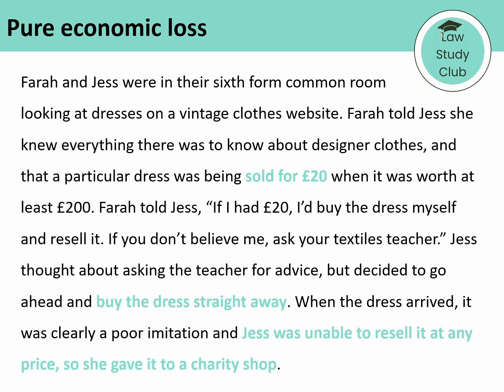We need to start by identifying the loss. We can see that Jess has spent £20 on the dress and that this money is lost entirely because she gives the dress away. Applying the rules from Spartan Steel, the loss is purely economic because it isn't accompanied by any personal injury or damage to Jess's property. So we know that the general rule on pure economic loss wouldn't allow any claim from Jess against Farrer, unless we can find that the loss was caused by a negligent misstatement in the context of a special relationship.